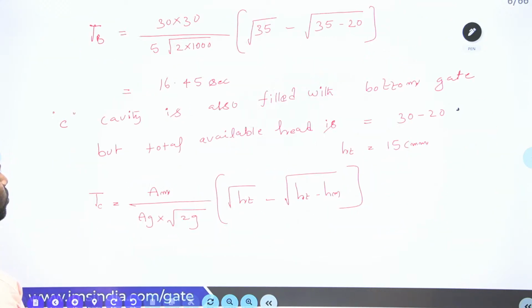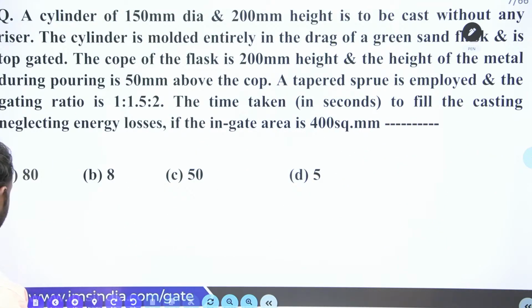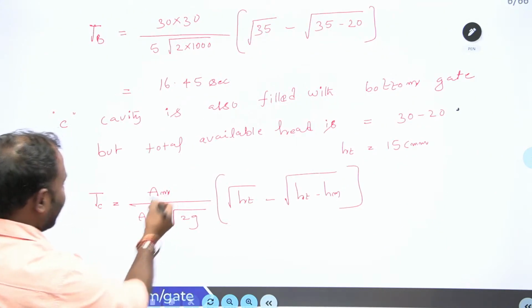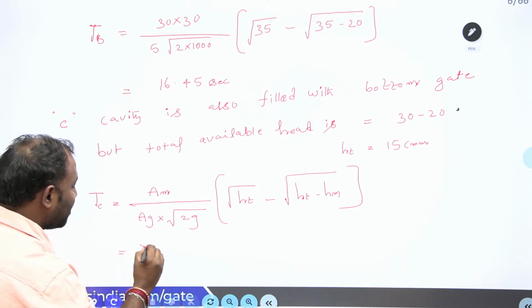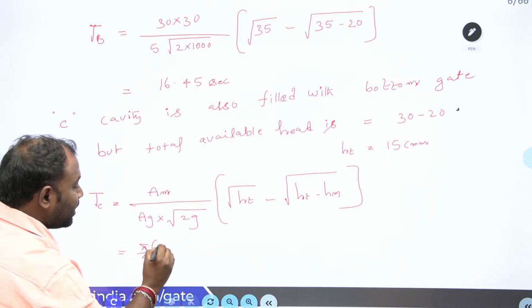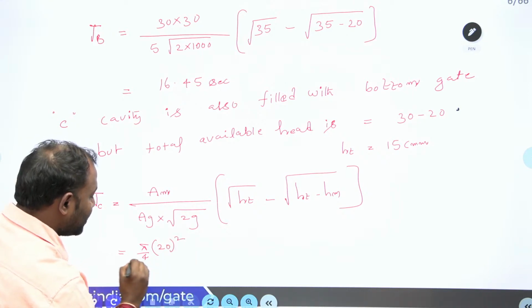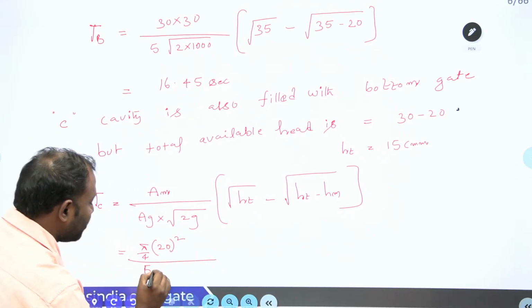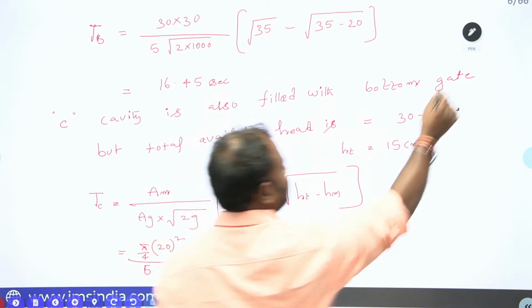Okay, now let us go for our area. Here it is pi by 4 d square, with d equal to 20 centimeter, divided by AG.